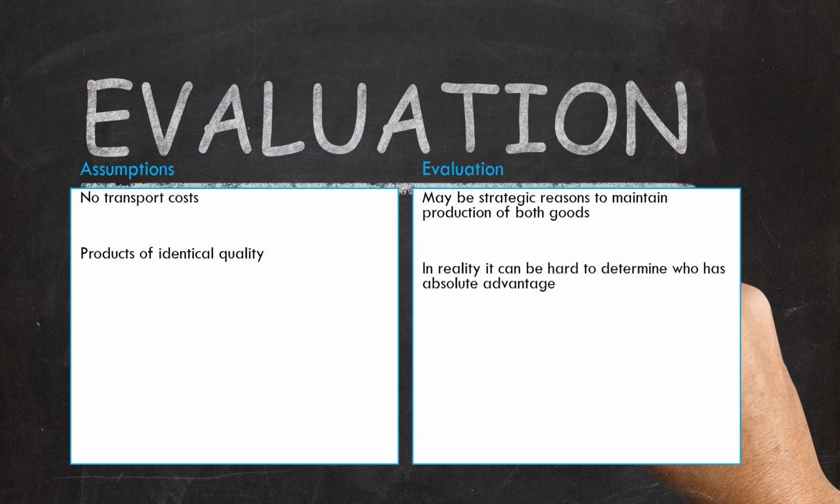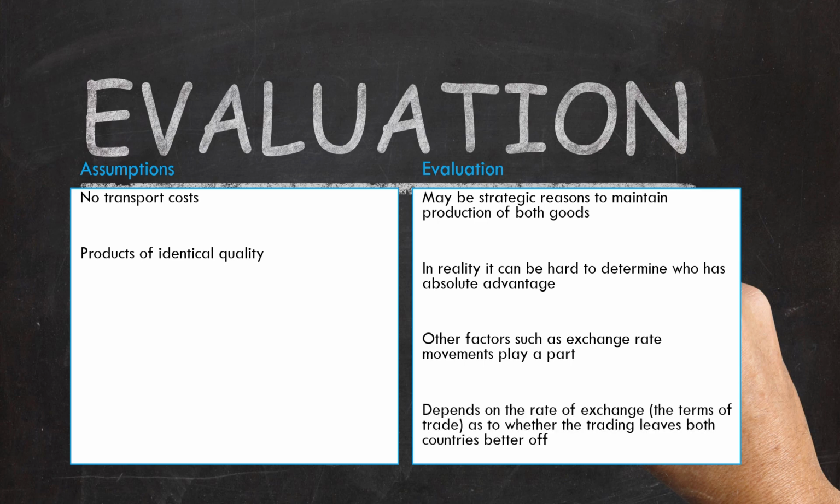Sometimes it can be hard. We have a very simple example, but it can be hard here to determine who has absolute advantage. Other factors such as exchange rates may play a part. And finally, it depends on the rate of exchange. We've seen that, yes, we can specialize and trade, but it depends on the rate at which that trade takes place as to whether or not the country can be better off.